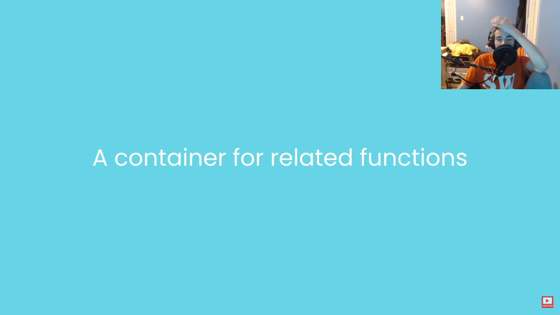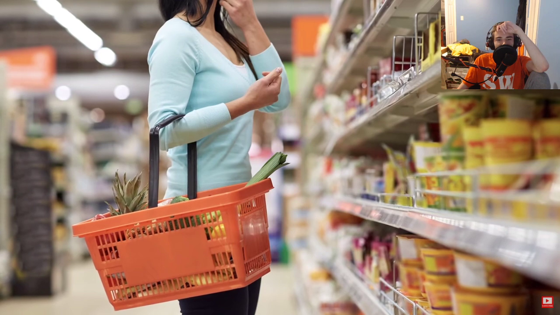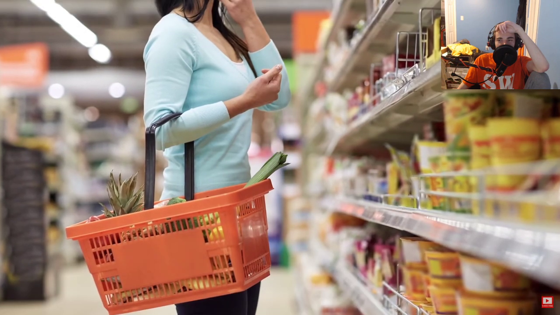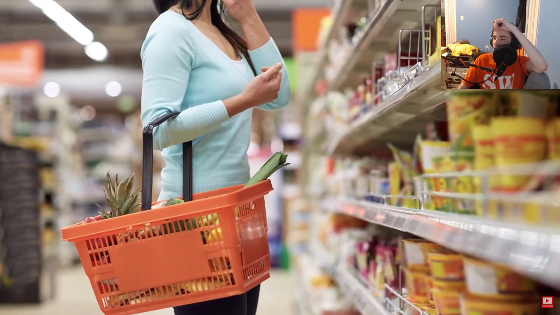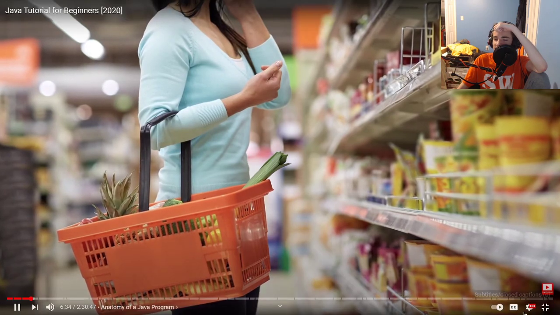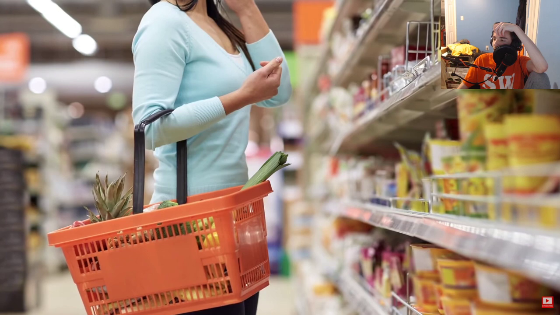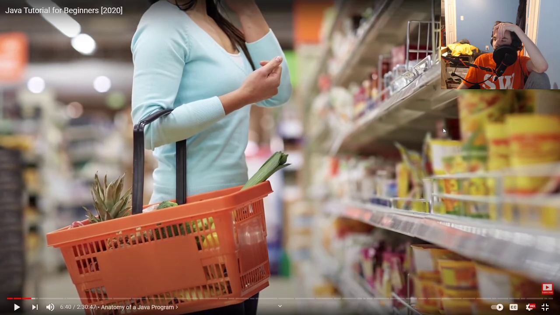Basically, we use these classes to organize our code, just like how products are organized in a supermarket. In a supermarket, we have various sections like vegetables, fruits, cleaning products, and so on. Each section contains related products. By the same token, a class in Java contains related functions. I understand why it explains this as it is needed for the program to run.